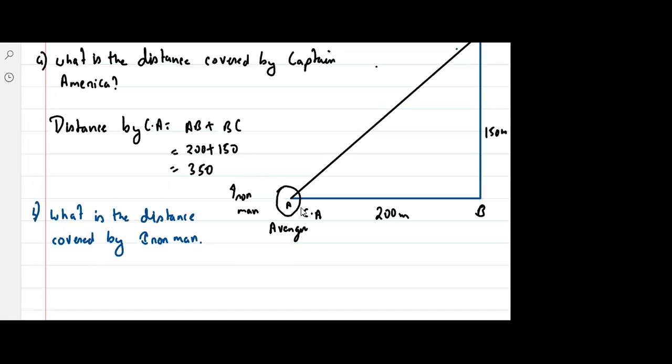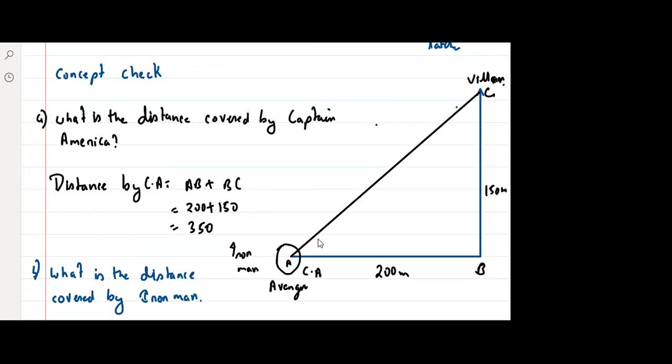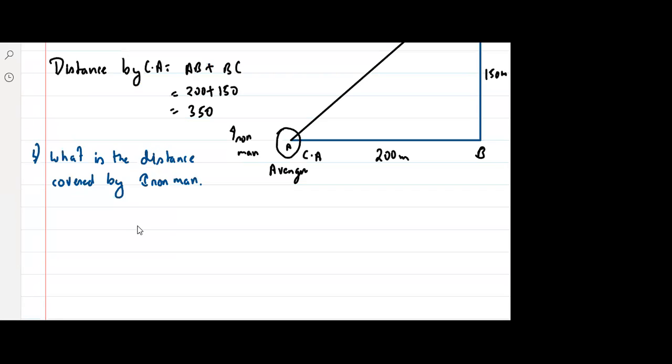So the distance covered by Iron Man is the hypotenuse AC, and we know that AC squared is equal to AB squared plus BC squared. So AC squared is equal to 200 squared plus 150 squared.